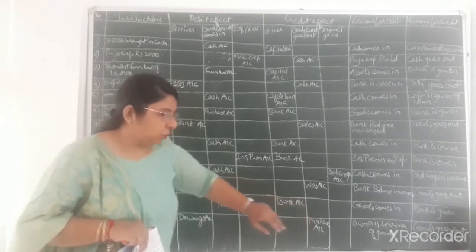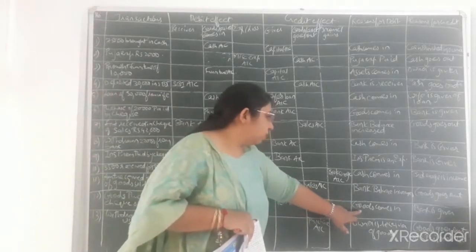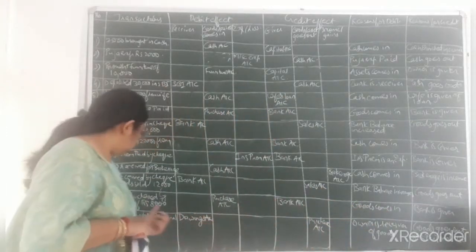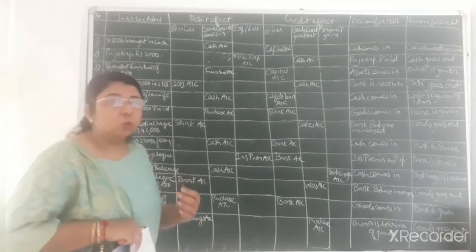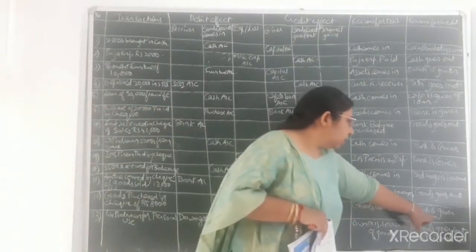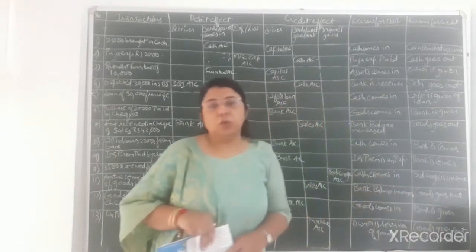Credit the giver. So in the reasons for debiting I have written goods comes in because of purchase. That much amount of goods worth rupees 8,000 is coming in the business. So debit what comes in as per the rule of real account. And bank is the giver, so credit the giver as per the rule of personal account.